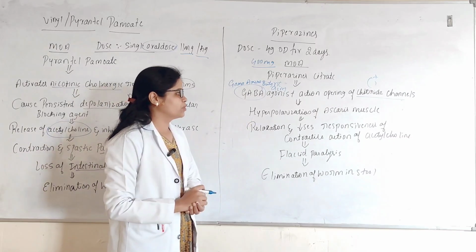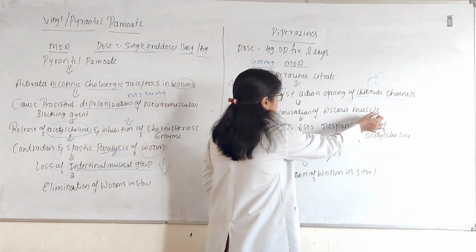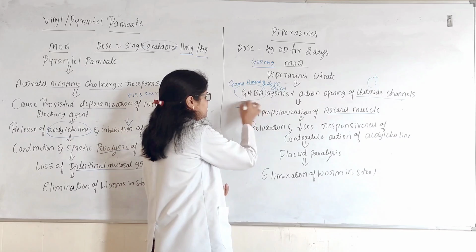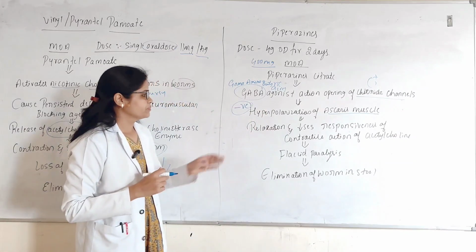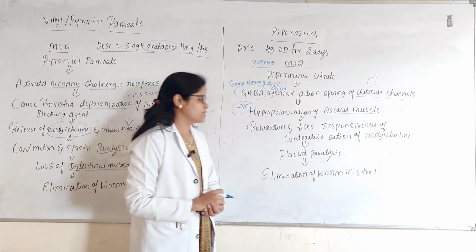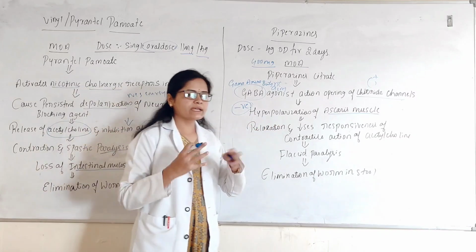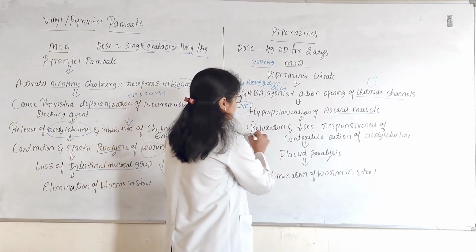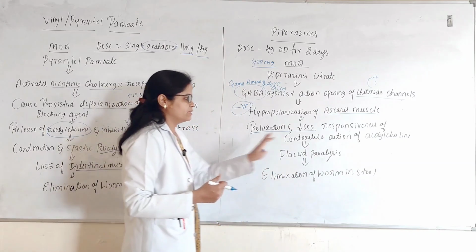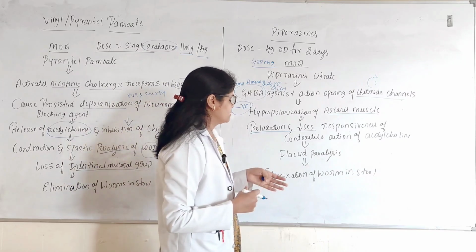Then it leads to hyperpolarization of the ascaris muscles. Hyperpolarization of ascaris muscles means the cells in the ascaris muscles have weakness or go for negative energy. Okay, then it leads to relaxation and decreases the responsiveness to the contractile action of acetylcholine. That is, the action or relaxation on acetylcholine is going to decrease.